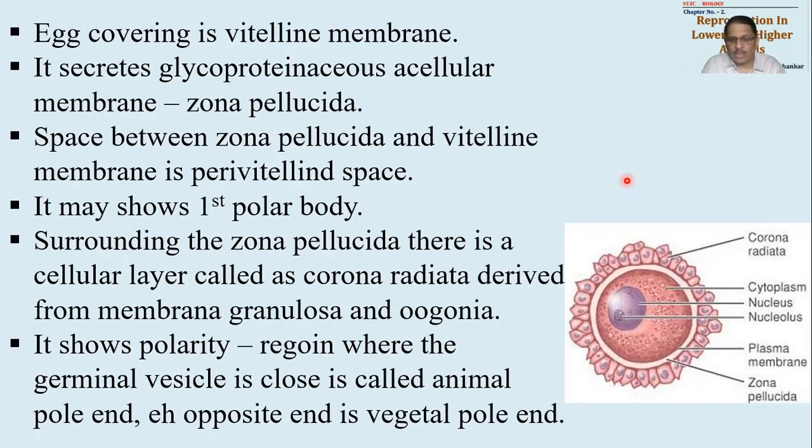सो जहां पे फर्स्ट पोलर बॉडी तैयार हुआ है, at this particular place near the first polar body, what will happen? There will be a small elevation seen on zona pellucida. This elevation will be called as fertilization cone, and wherever the fertilization cone is available, this place is a suitable place where the sperm can enter in. ऐसे क्यों? ये थोड़ा सा फर्स्ट पोलर बॉडी बीच में होने की वजह से स्ट्रेच हो जाएगा, जोना पेलुसिडा जो है यहाँ पे थोड़ा सा स्ट्रेच हो जाएगा और थोड़ा सा पतला बनेगा. So through this thin region, sperm may get entry easily. So that's an idea behind it.